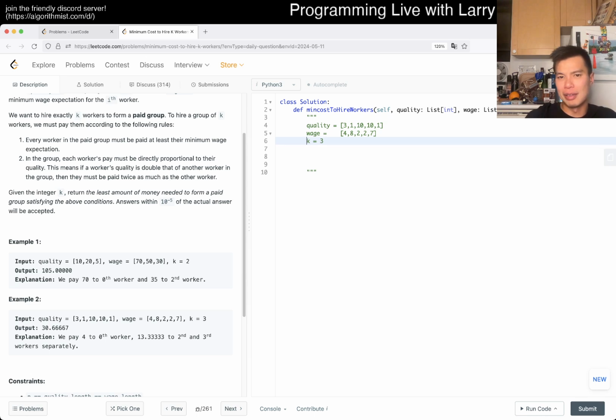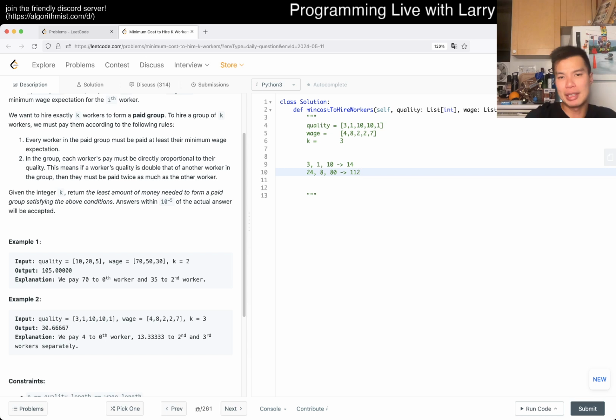Maybe this one's a little bit better. I don't know. So let's say we have 3, 1, and 10, so the total quality is going to be 14, and then you have 4, 8, and 2. Is this the usual? I guess so. So you take the minimum element, which in this case is 1. That means this is 3 times more. So 8 times 3 is, what, 32? No, 24. I can't do math. And then the other one is just 80, so that's going to be like 112.